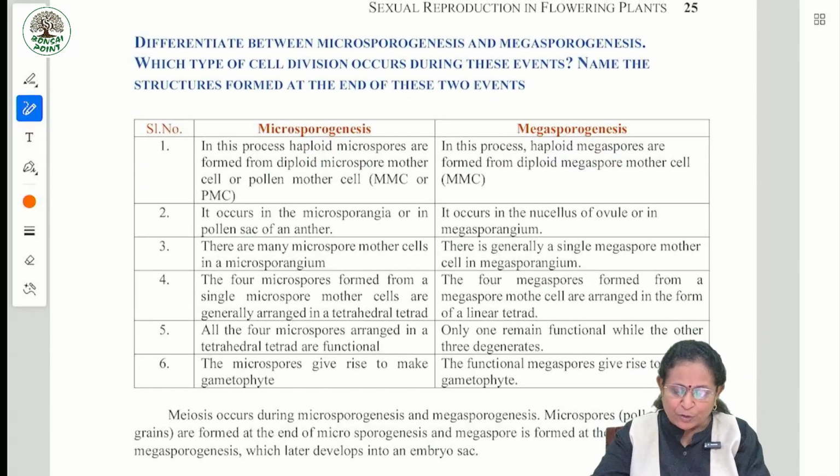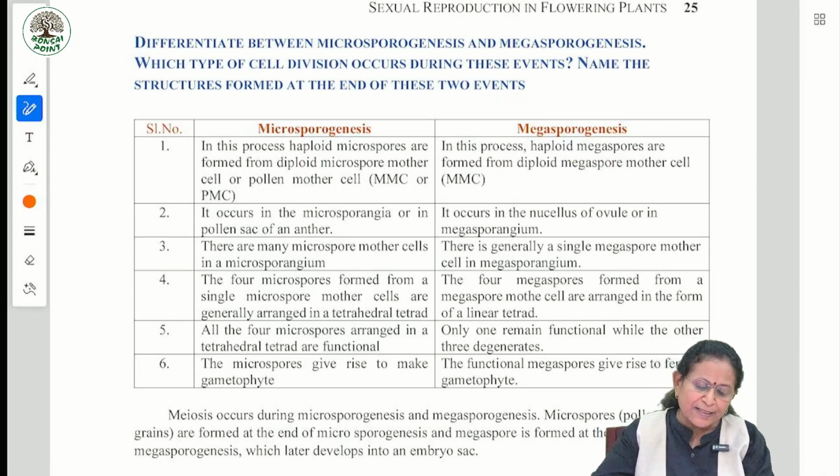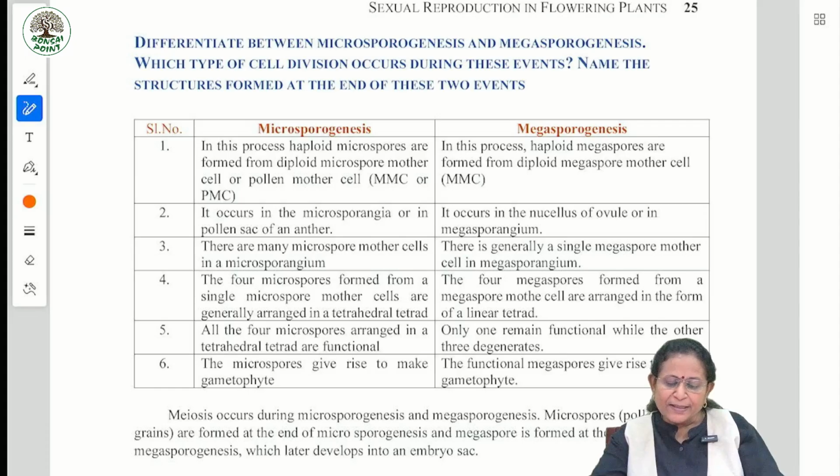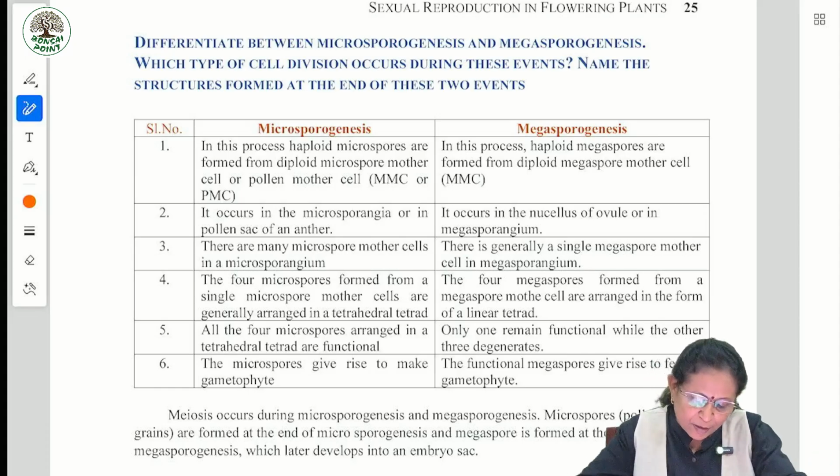Let me pass on to the last topic, that is differences between microsporogenesis and megasporogenesis. Concentrate. In microsporogenesis, haploid microspores are formed from diploid microspore mother cells.